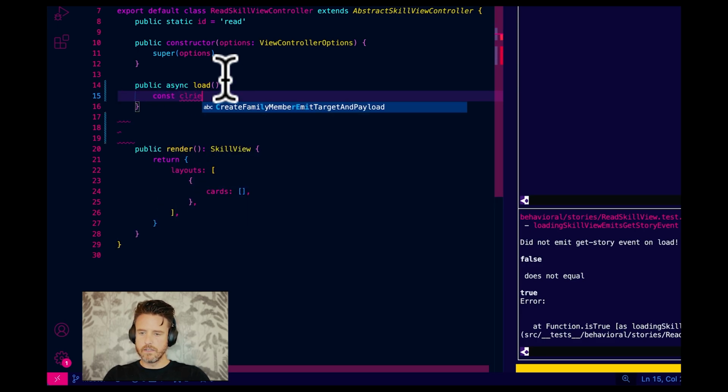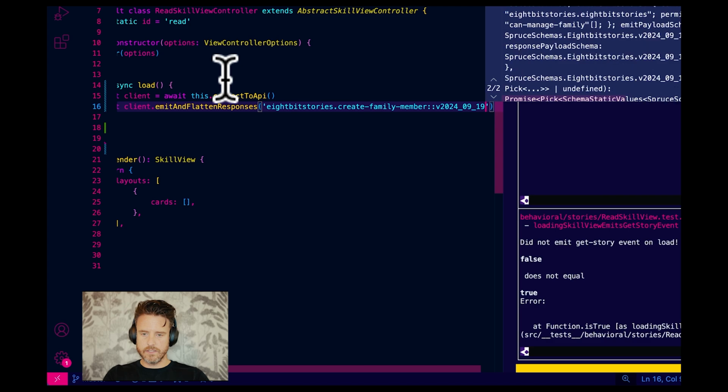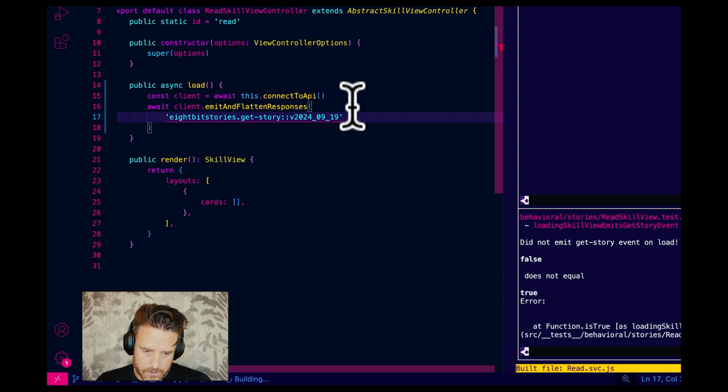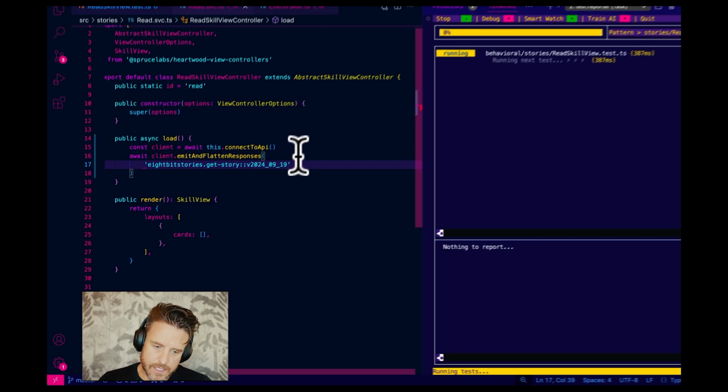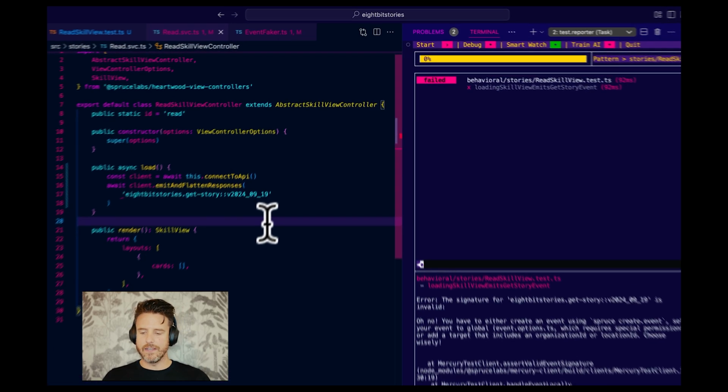Const client equals await this dot connect to API. Await client dot emit and flatten responses. 8-bit stories, create family members. Let's change that to get story. Okay, now we are going to get a fail, and that fail is going to tell us it's time to create an event. Look, the signature for 8-bit stories is invalid. Oh no. You either need to create a new event using create event, set your event global to event to global, so event.options.ts, or add a target that includes an organization ID or location. Choose wisely. Well, we know we didn't create the event, so let's do that.